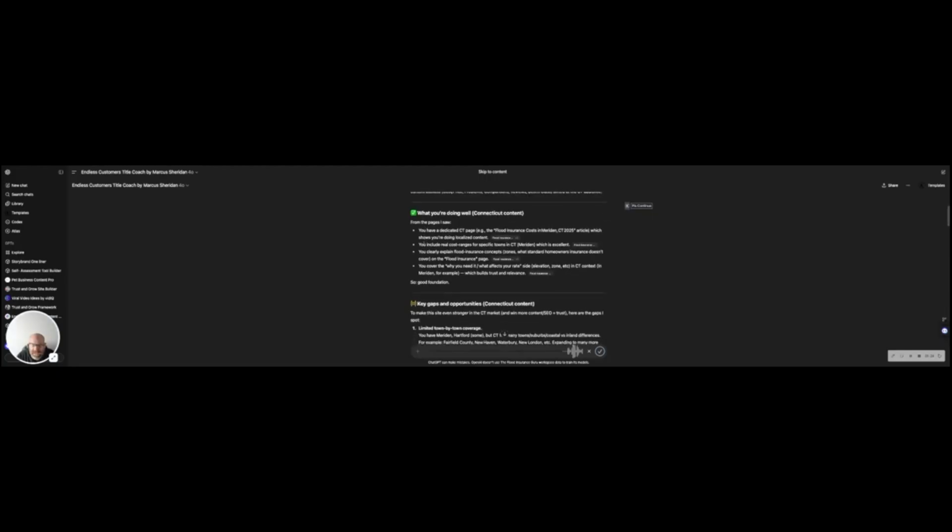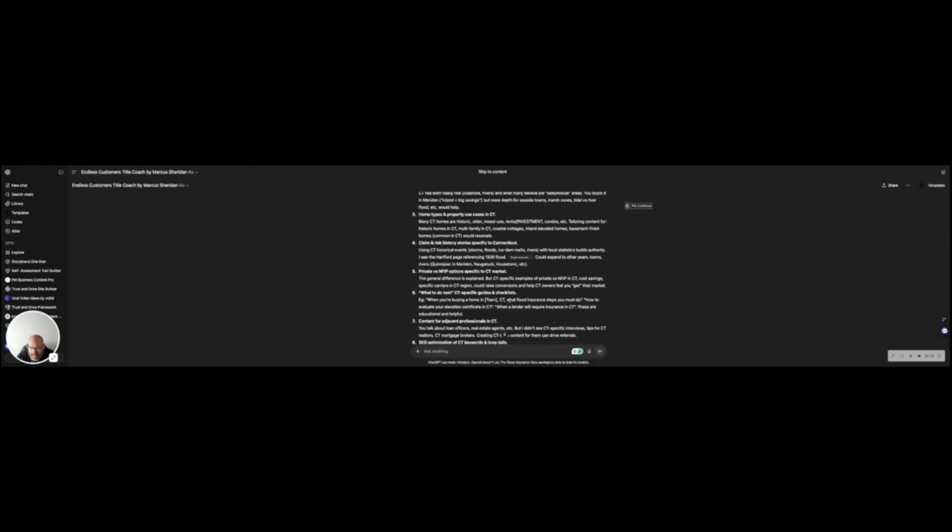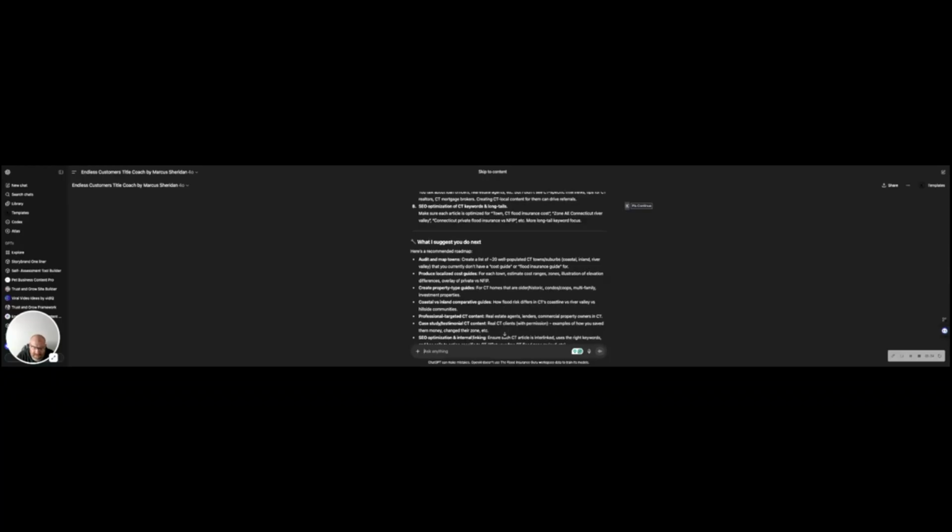All right, so now you're starting to see here, hey, tell me what it's doing well and all this. And you can see all these different things right here, what it suggests. Now let's do this. Based on this, I would like your help in building a campaign for different cities in Connecticut where we could work on direct mailers. I want your help in dialing in the messaging, continuing to follow Building a StoryBrand and Endless Customers. The goal here is to build a content strategy that I can hand over to my marketing team that they can help implement.